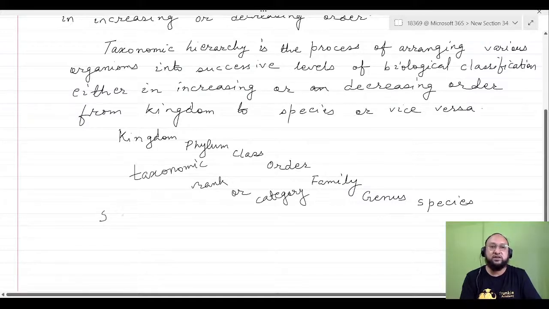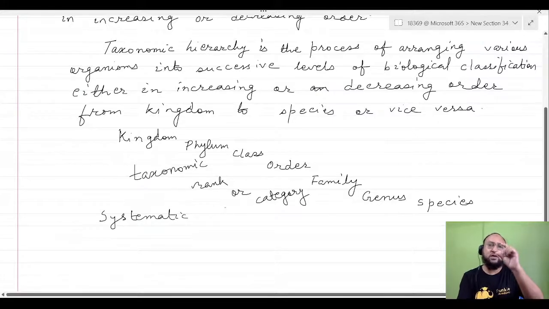systematic position. Systematic position means for one individual organism we are writing all the information: to which kingdom it belongs, to which phylum it belongs, to which class it belongs, to which order it belongs. So when we are writing that, it's called the systematic position of that particular organism.